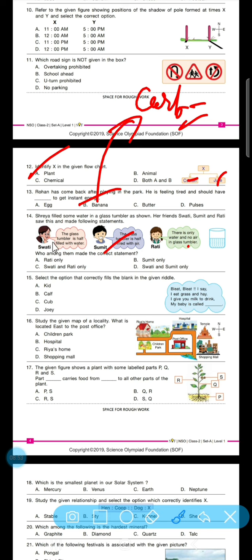So if we talk about the correct statements, Swati and Sumit have the correct ones. So option D is correct here.